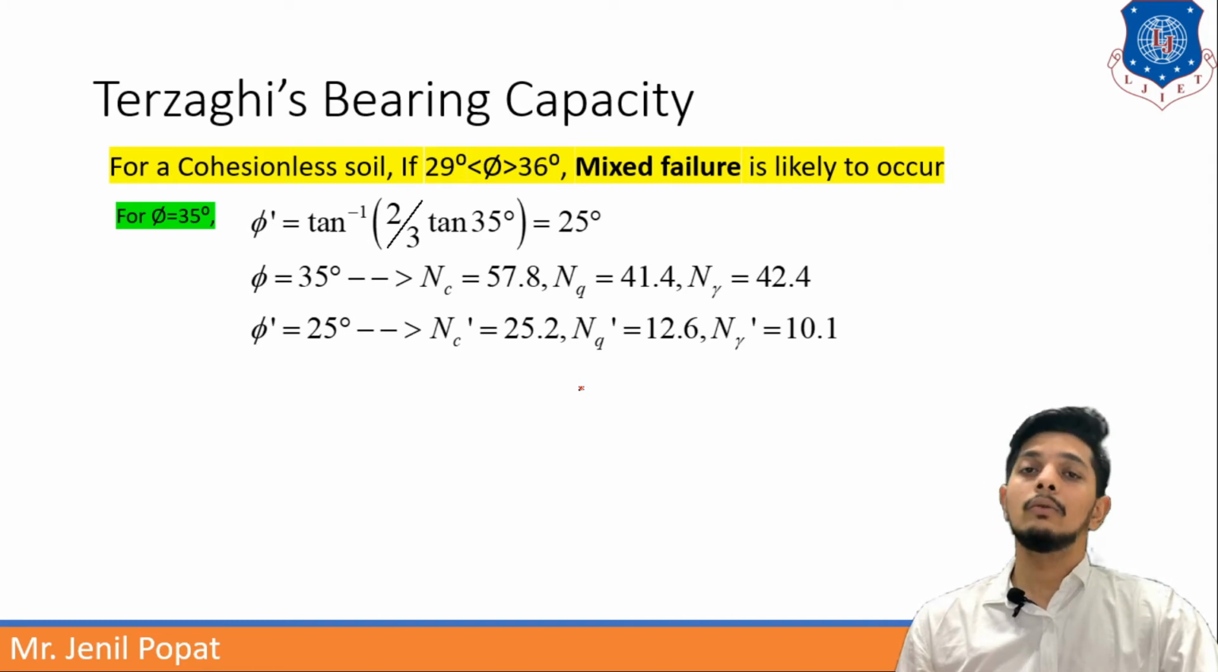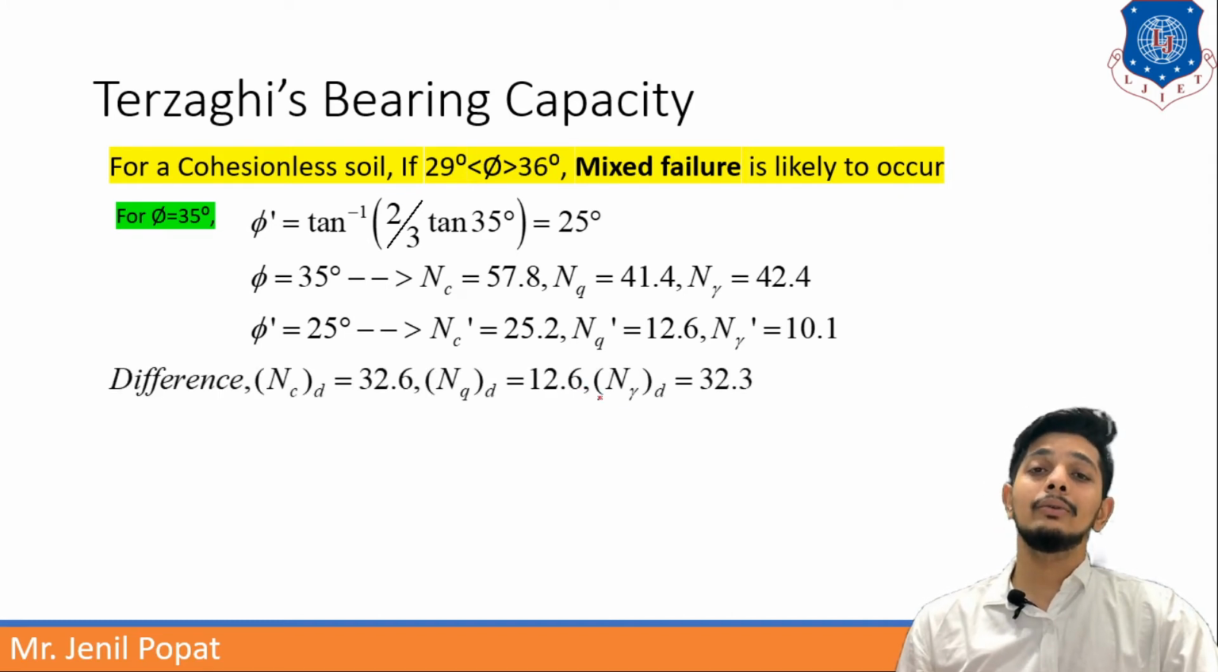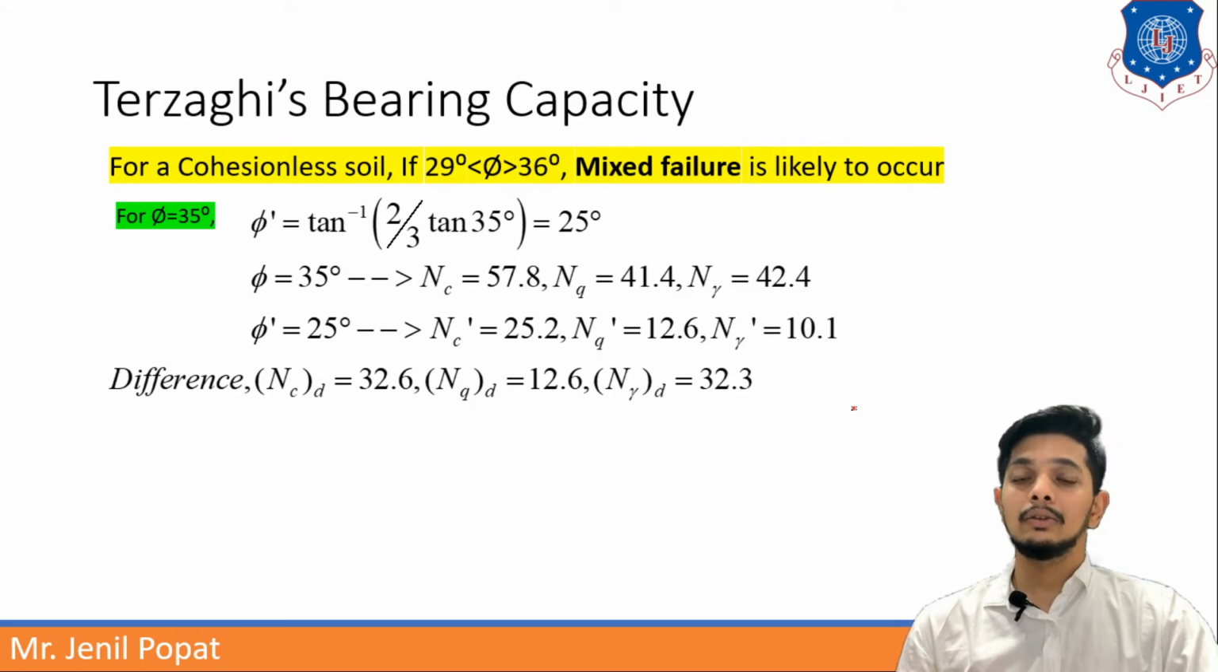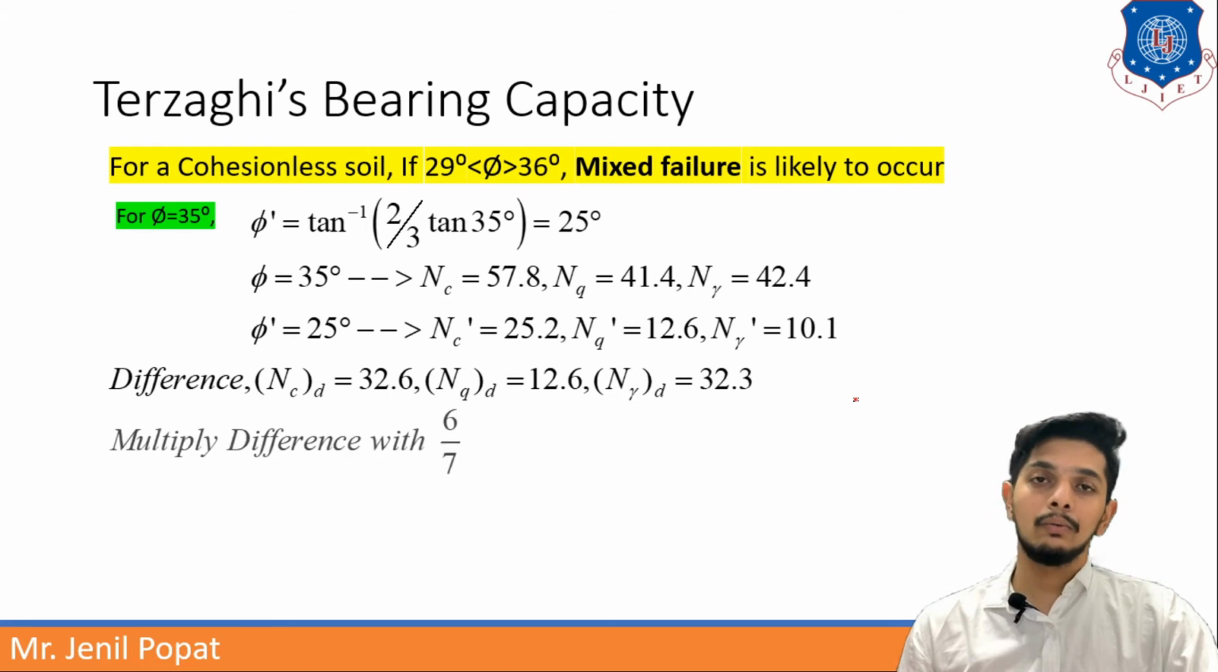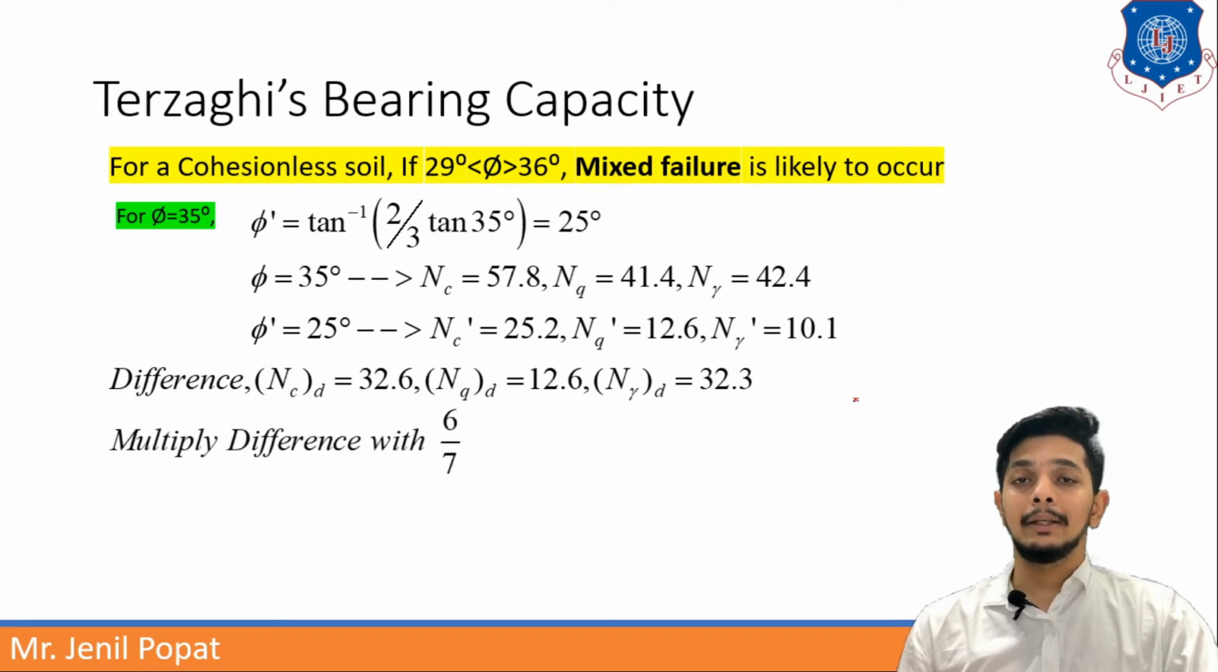Now, what we have to do is take the difference of them. So let us understand the difference. The difference of NC value between both of them is 32.6. The difference between NQ values is 12.6, and the difference between N gamma values is 32.3. So these are the differences. Now we have to multiply these differences by 6 by 7. Why 6 by 7? For this we have to understand this.